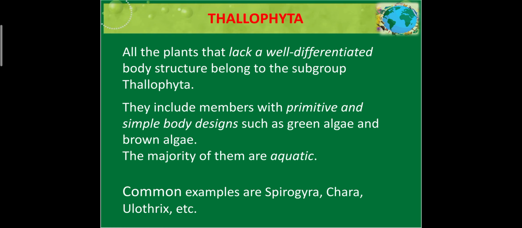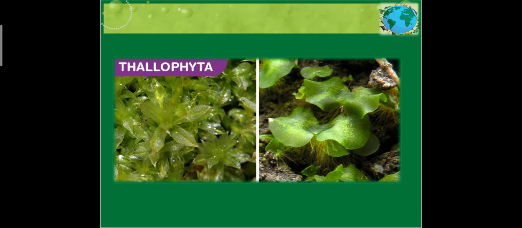Coming to thallophytes. All the plants that lack a well-defined body structure belong to this group. They include primitive and simple body designs such as algae, green algae and brown algae. The majority of them are aquatic in nature. They are present in water, and plants of this group are commonly known as algae. The common examples are Spirogyra, Ulothrix, Cladophora and Chara. This is the structure of a thallophyte. You cannot even differentiate the body. No branches, stem or nodes are there.